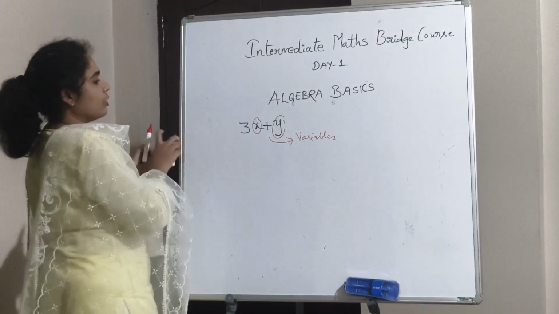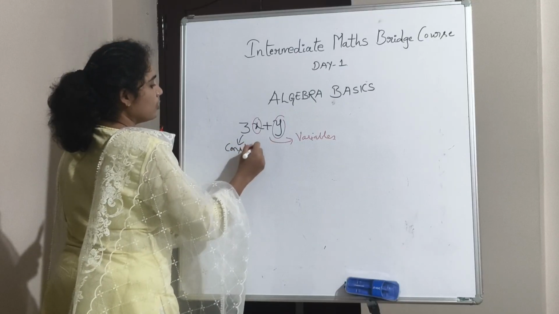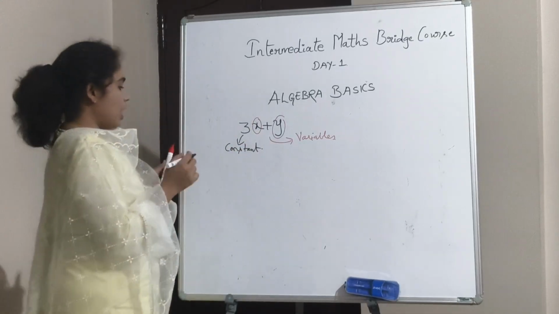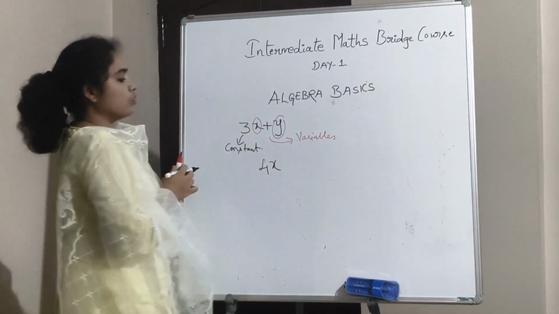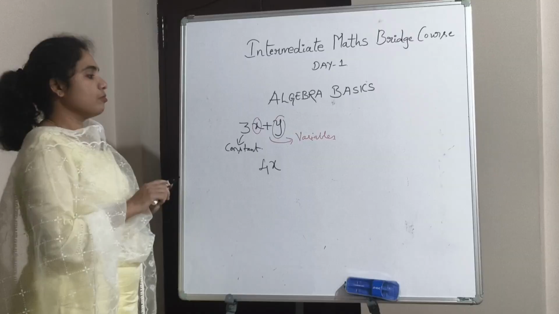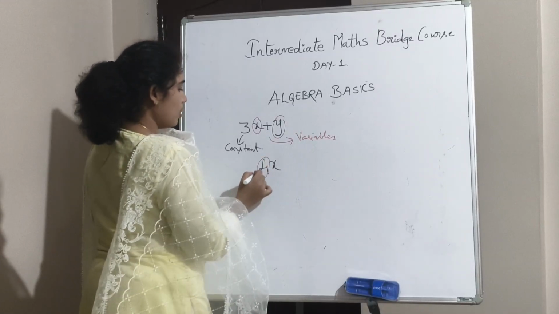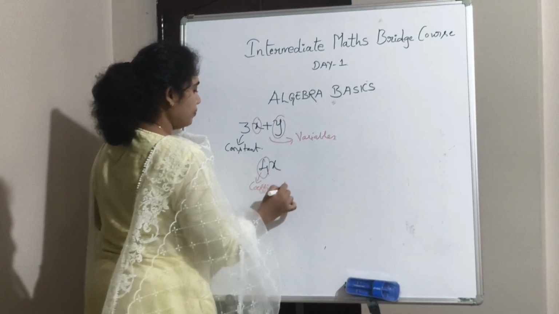What about 3? 3 is a constant term. Now another question. What is the coefficient in 4x? 4 is the coefficient here.